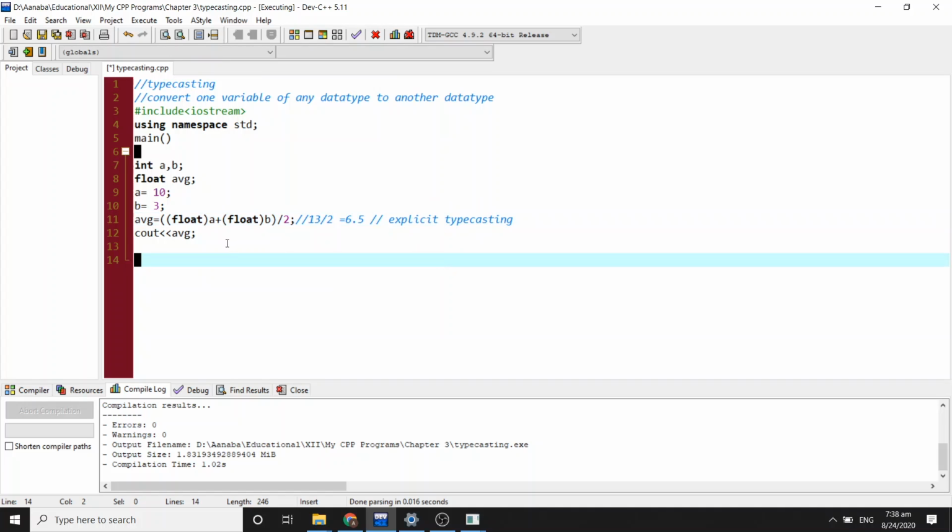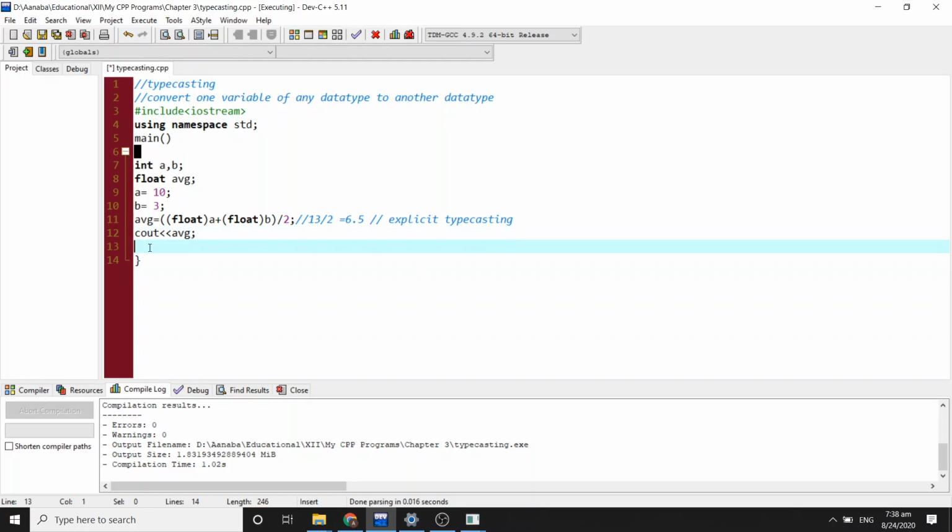Explicit typecasting. By using typecasting we can have a high level of accuracy, where we never want to miss any point. We can use this type of typecasting.